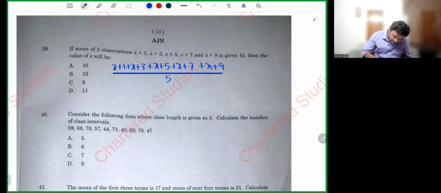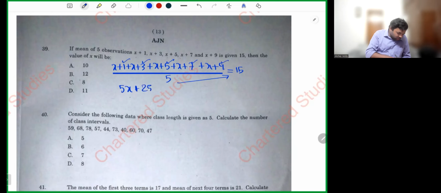Cross multiplication. 5x plus 1 plus 3, 4 plus 5, 9 plus 7, 16 plus 9, 25. 15 into 5, I hope it is 75. Let's send 25 here. 5x is equal to 50. x is equal to 50 by 5, which simply equals 10.